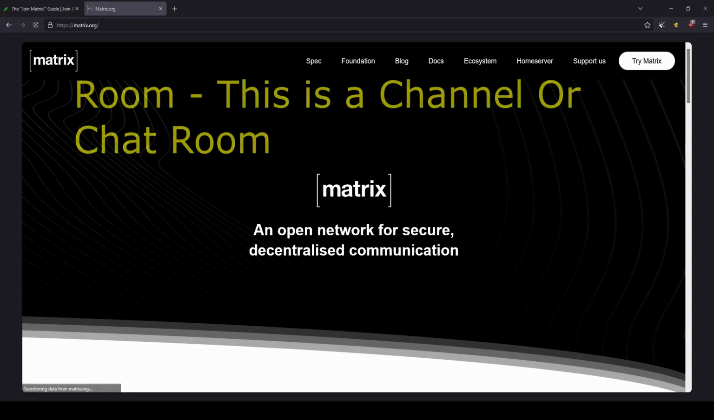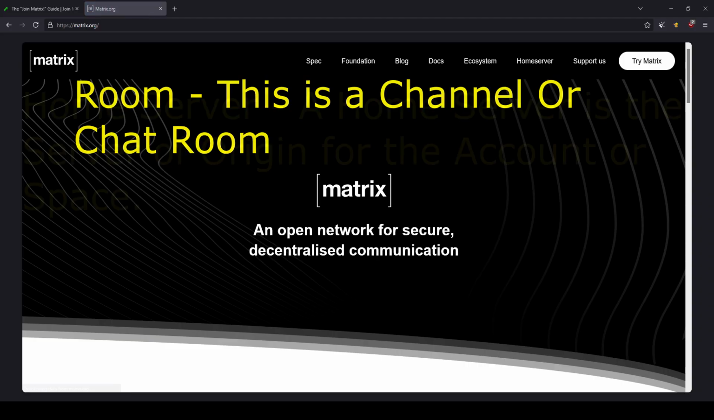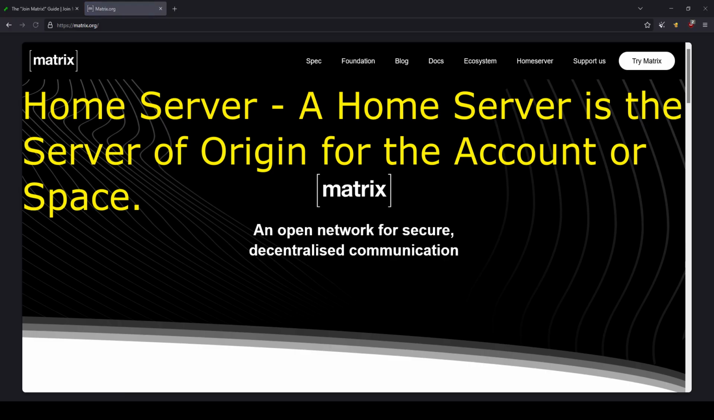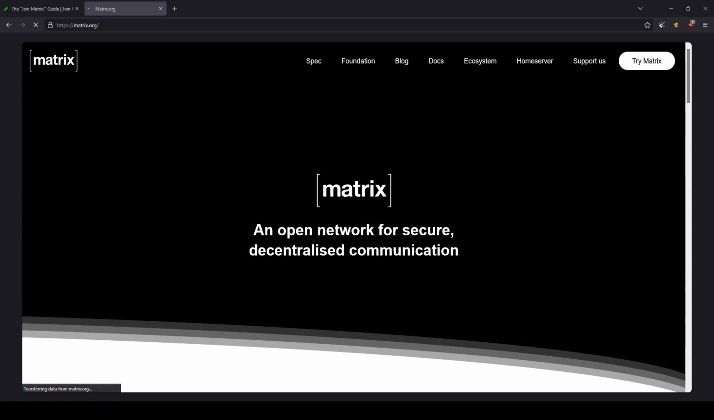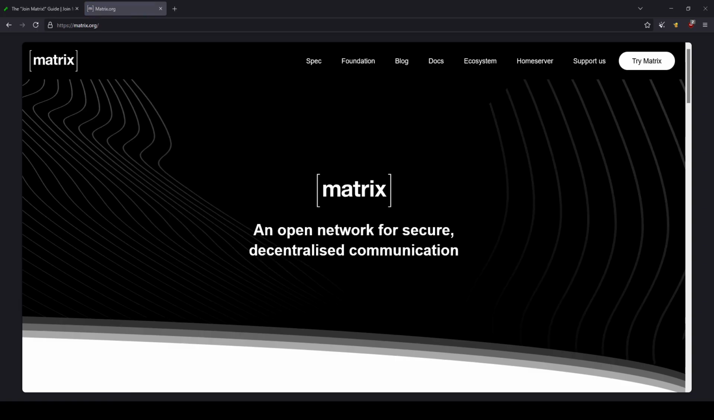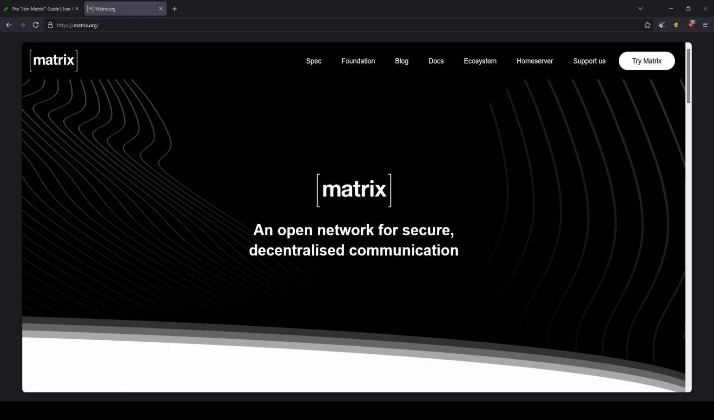Room. A room is a channel or chat room. Pretty simple, right? Next up, home server. This is a little bit more complex. So a home server is the connection point that you are utilizing to access the protocol and to communicate with other people. And because it is decentralized and there are many other services that are coordinating with Matrix, there are plenty of host servers that you can utilize, and you can even host one yourself.